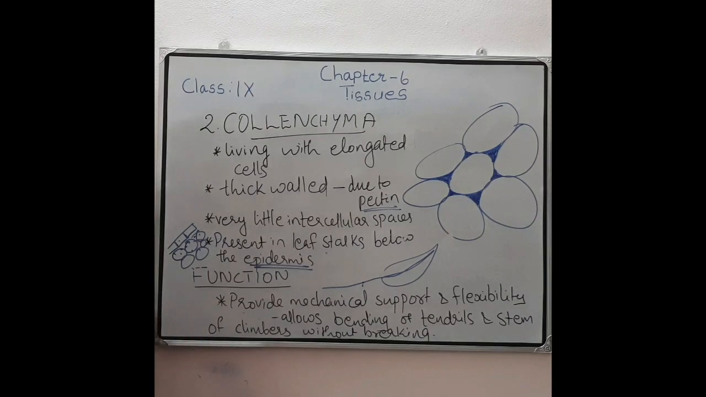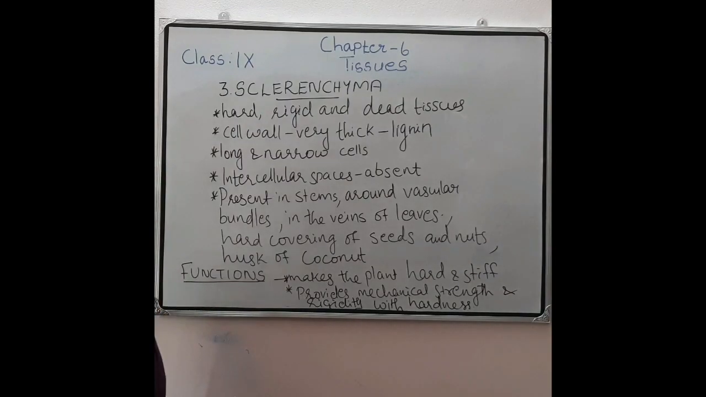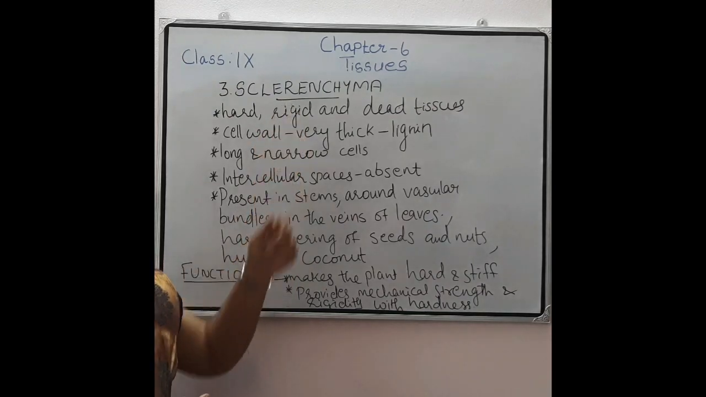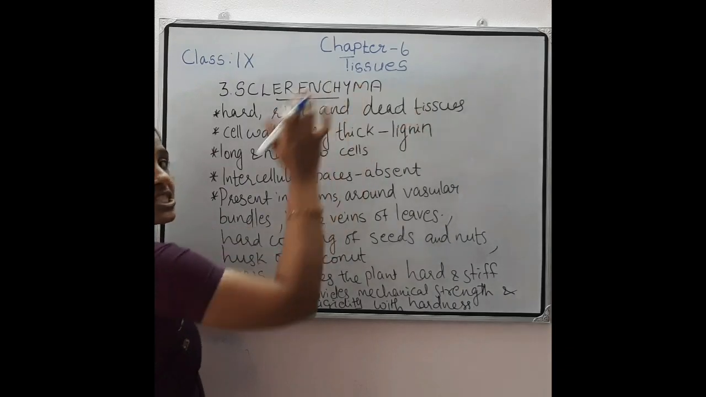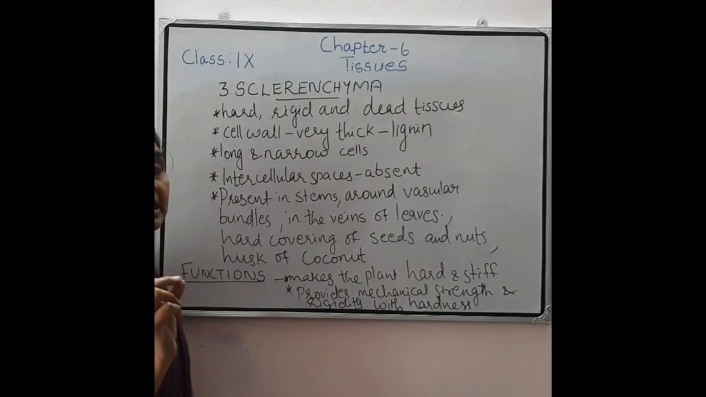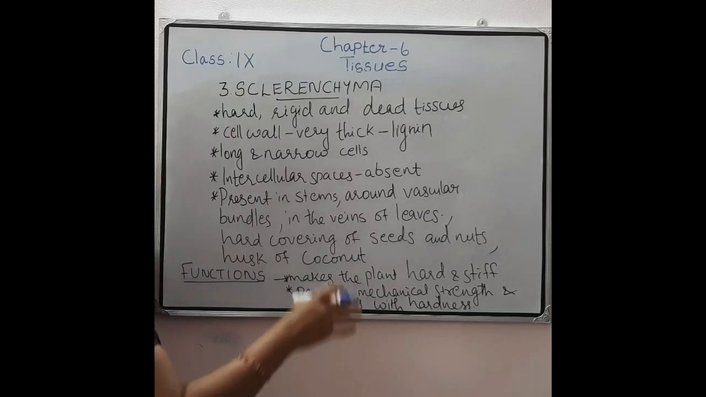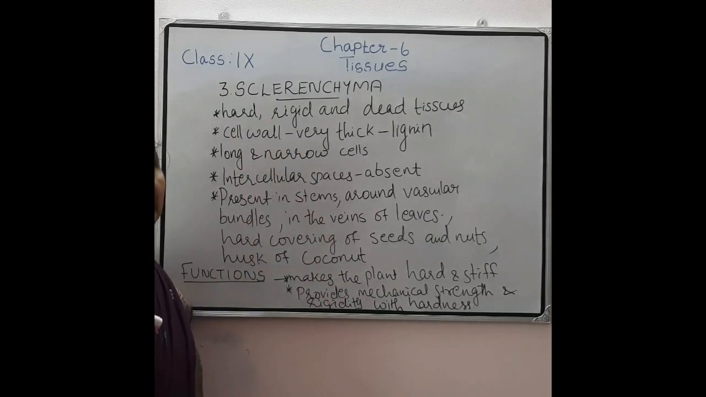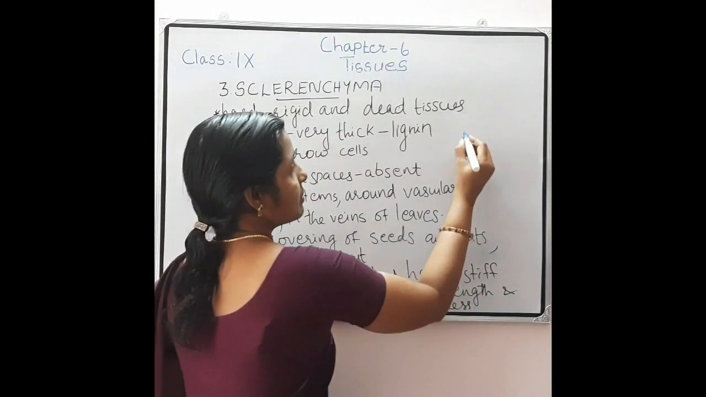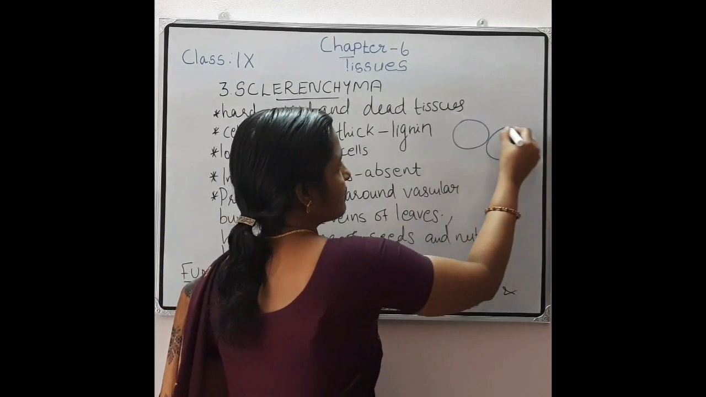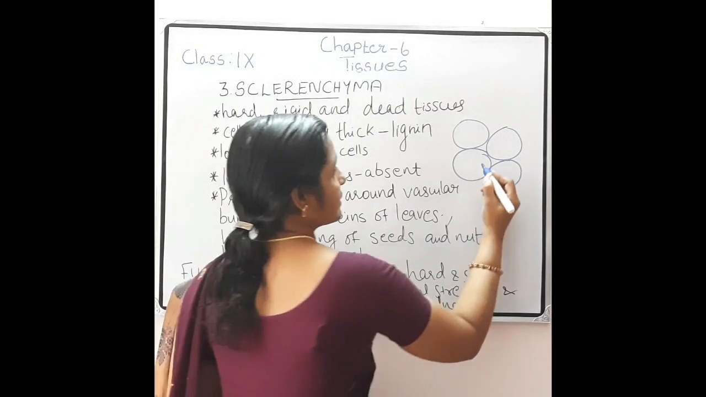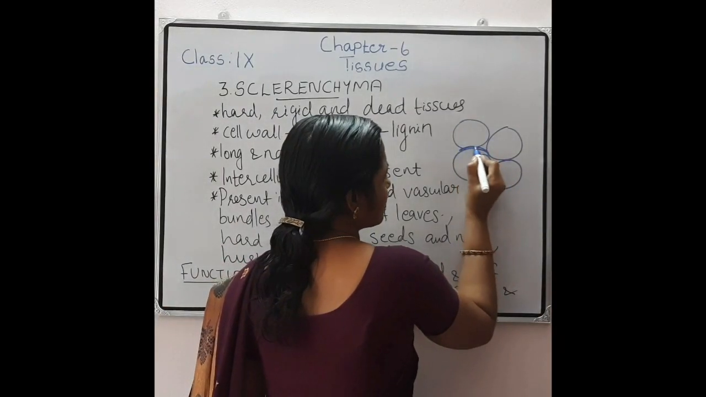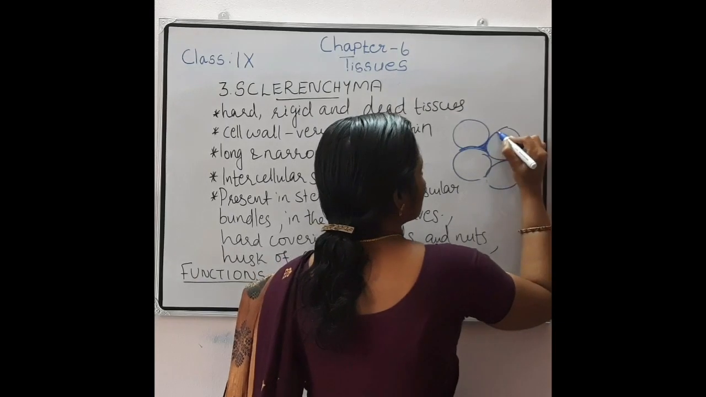So the third simple permanent tissue is sclerenchyma. These sclerenchyma cells are hard, rigid and dead tissues, and their cell wall is very thick. Why is the cell wall very thick? Because of the deposition of another material called lignin. So these are the cells, and the wall is highly thickened. Not only the corner region, the whole region is highly thickened.